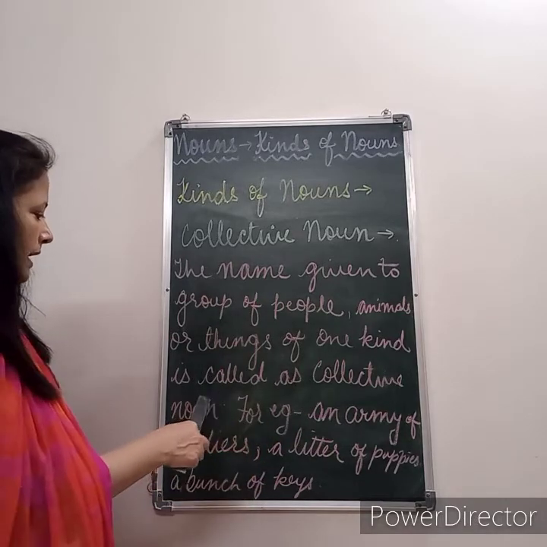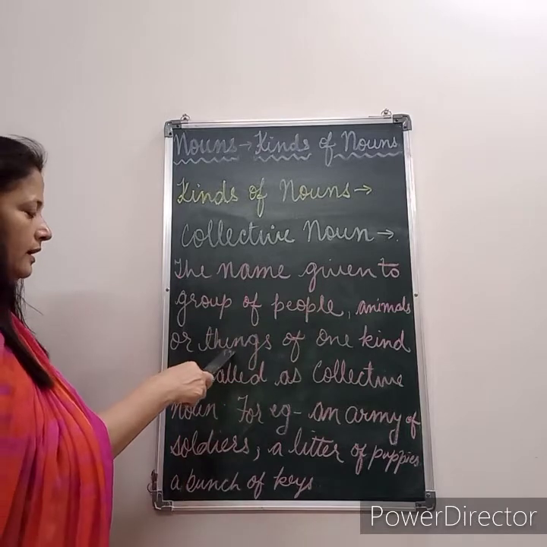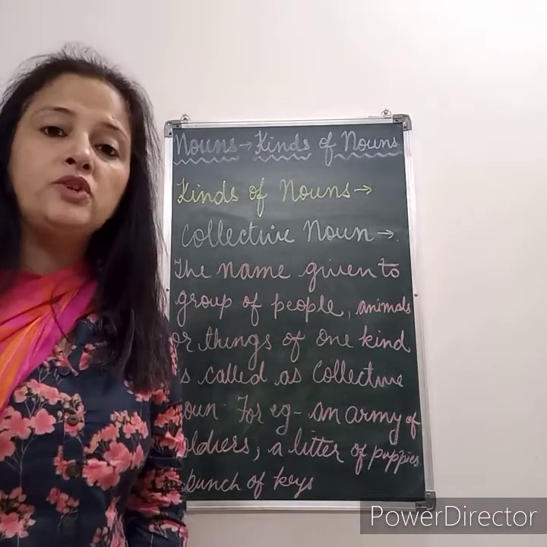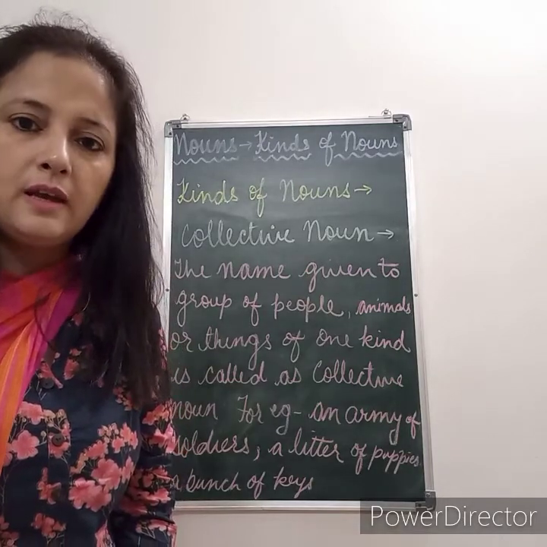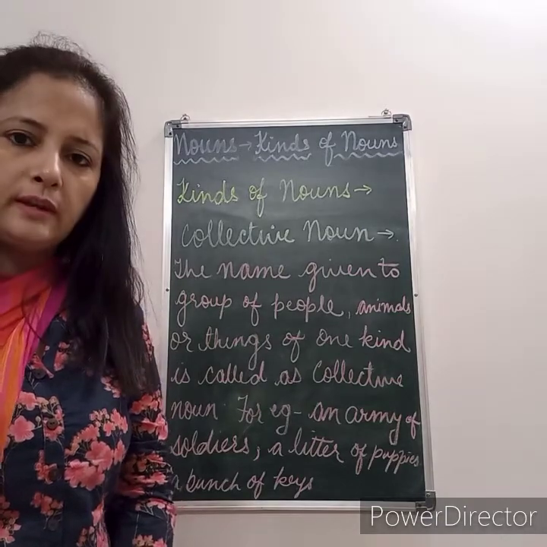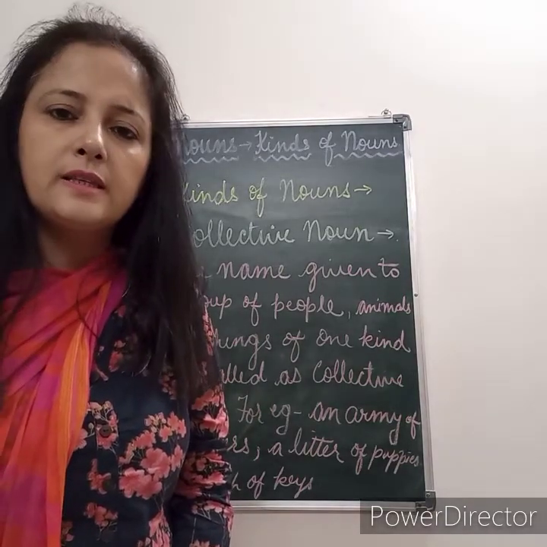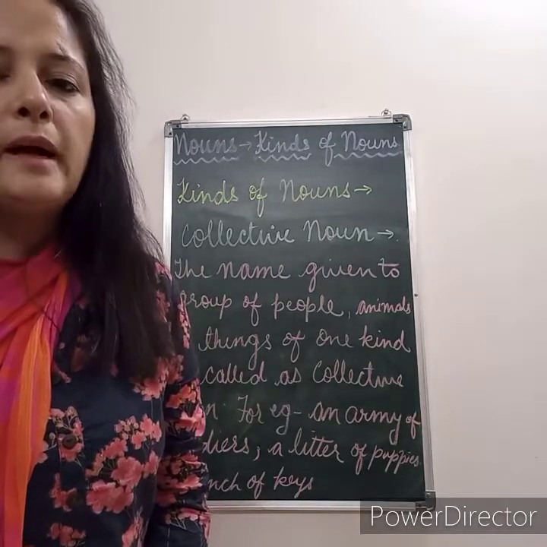Now if we talk about collective nouns of things, the examples can be a bunch of keys or a bunch of bananas, a bouquet of flowers. All these are things. So if we are taking all the flowers together, it can be called a bouquet of flowers. If we are taking all the keys together, it can be called a bunch of keys.